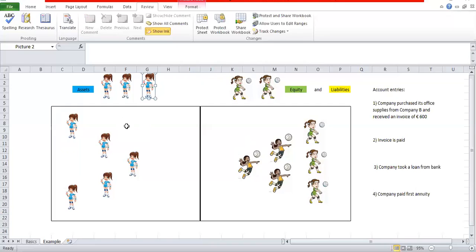And what happens then? If we gave the money to the bank, we don't owe the bank the money anymore. So we have to take out liability. For example, let's take this player out. This is our liability, and we will put it out. So we don't have a part of our money, and we don't have a part of our liability. As you can see, we have an equal number of players.